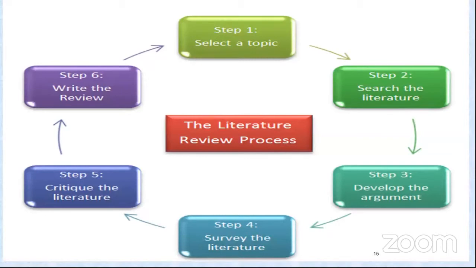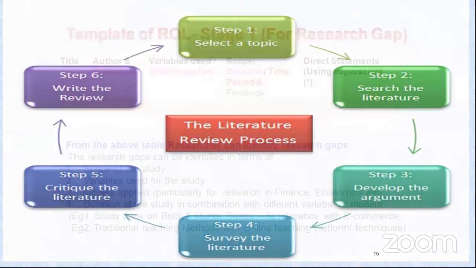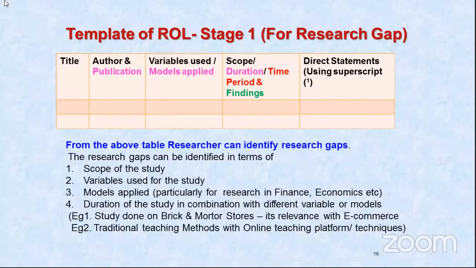Sometimes after review you will feel that the topic which you have selected may not have value after 4 years. This topic is not that contemporary. Then you may feel like changing, reselecting or rethinking that topic. So this entire cycle justifies your research process for stage 1 of ROL.